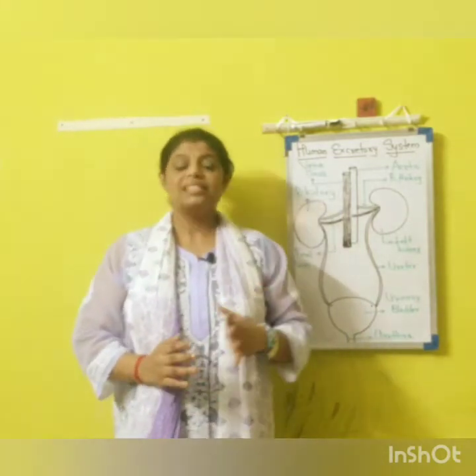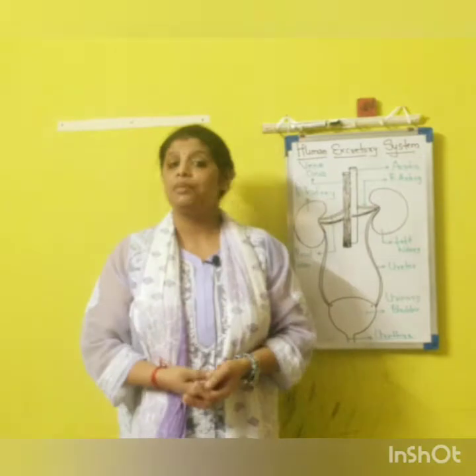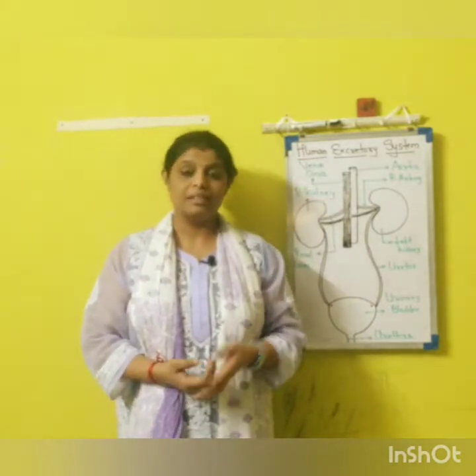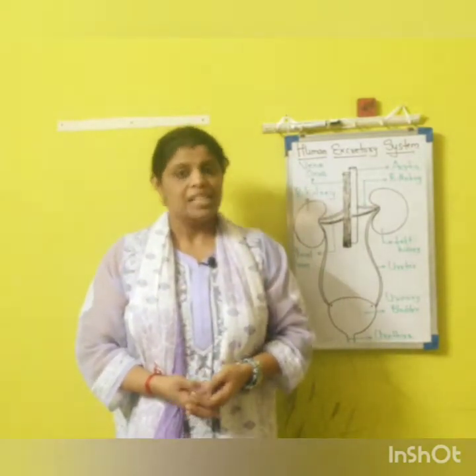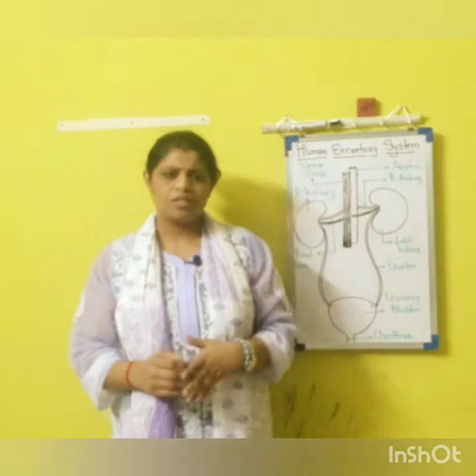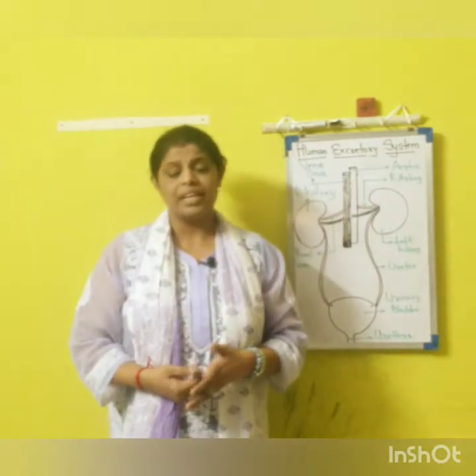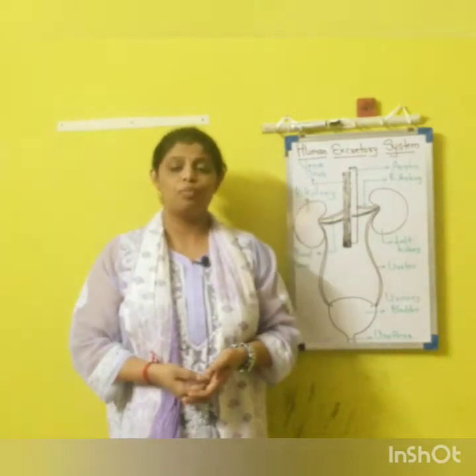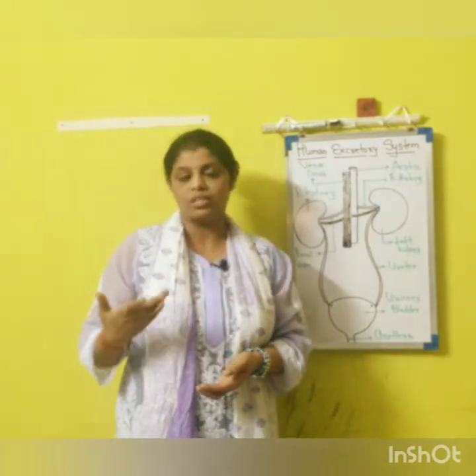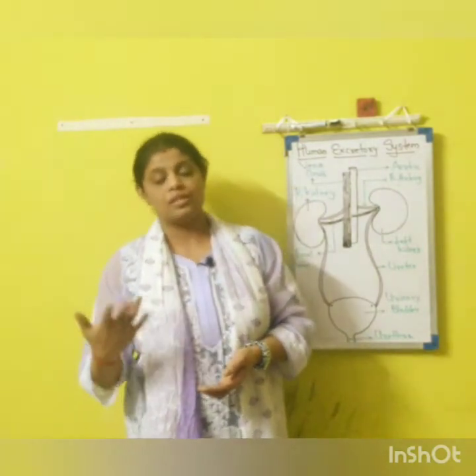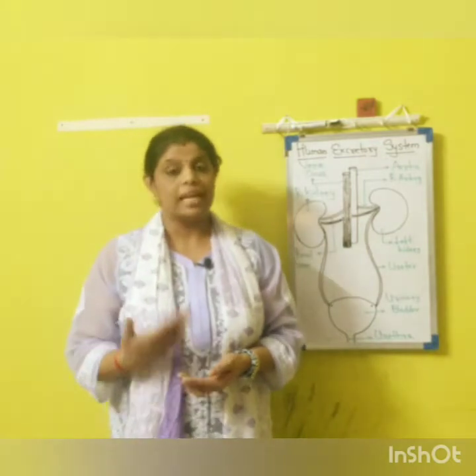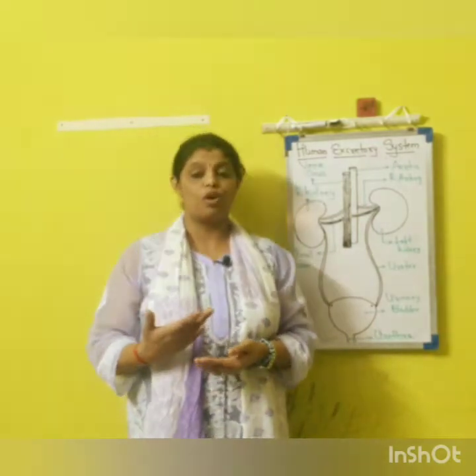As I said, the lungs eliminate carbon dioxide, the liver eliminates bile, and skin eliminates sweat. Unwanted material, the salt and the excess water content, is eliminated in the form of sweat from the skin.